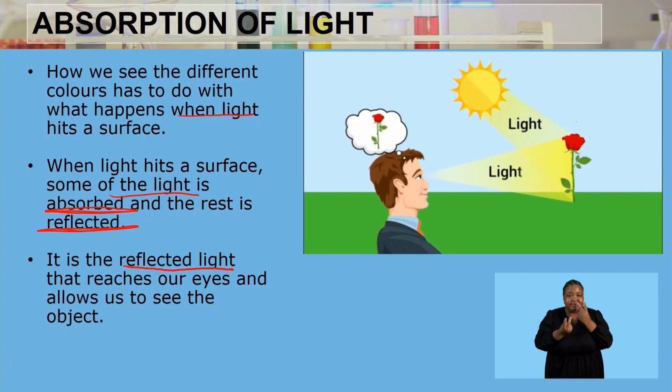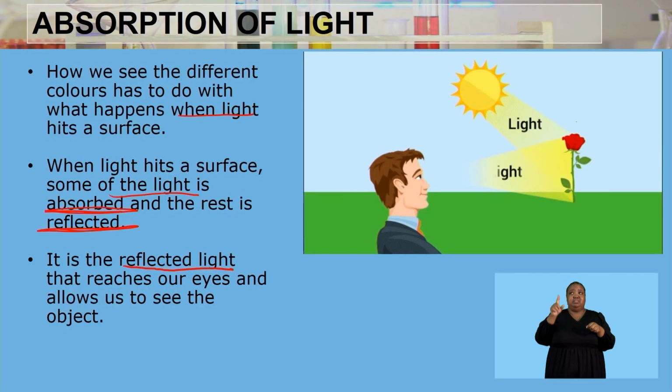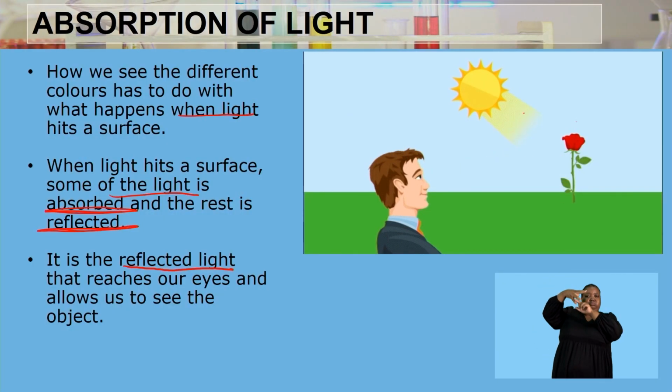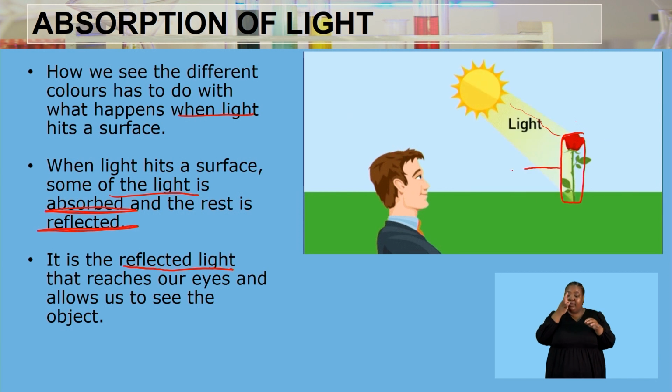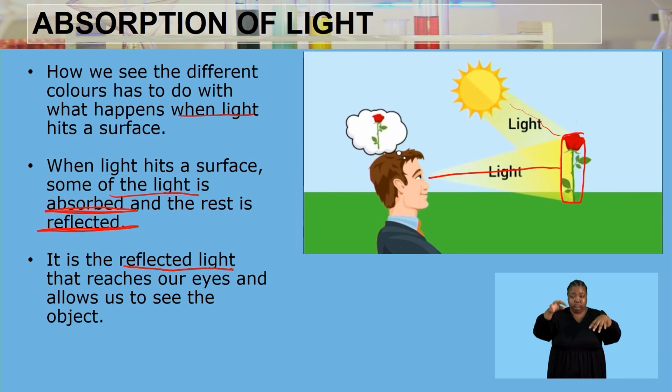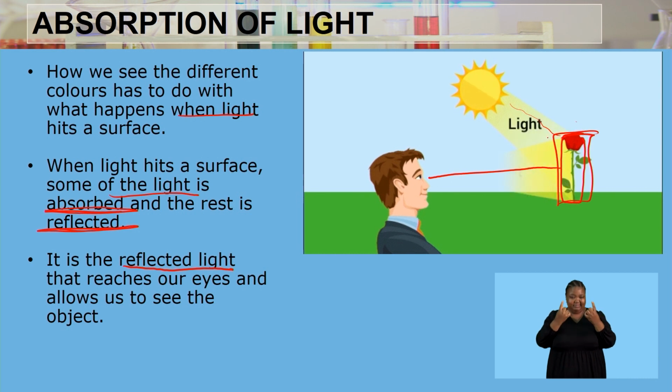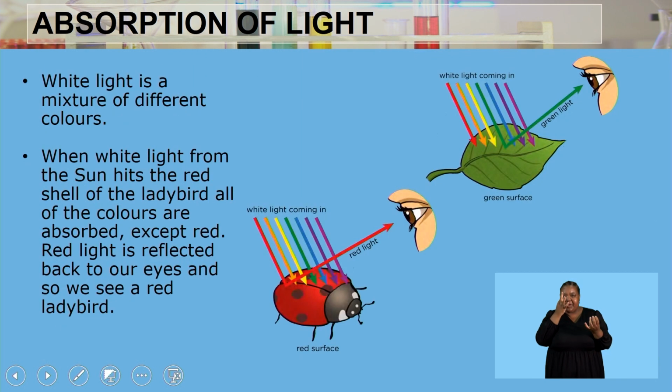Because of that, we are able to see that particular object. As we can see, the light coming from the sun, the luminous object, in the form of electromagnetic waves, hits the surface of the flower and is reflected onto your eyes. Because of that, you are able to see that this is actually a red rose.